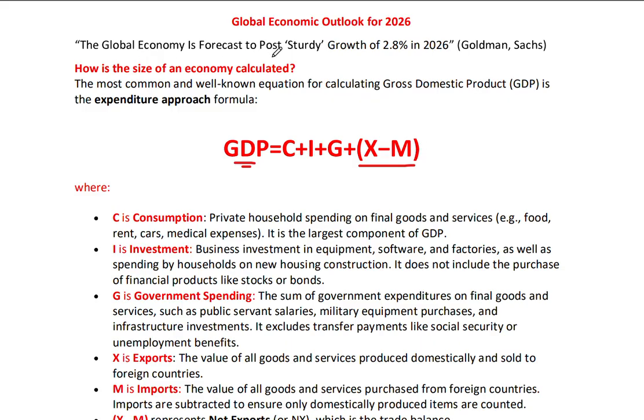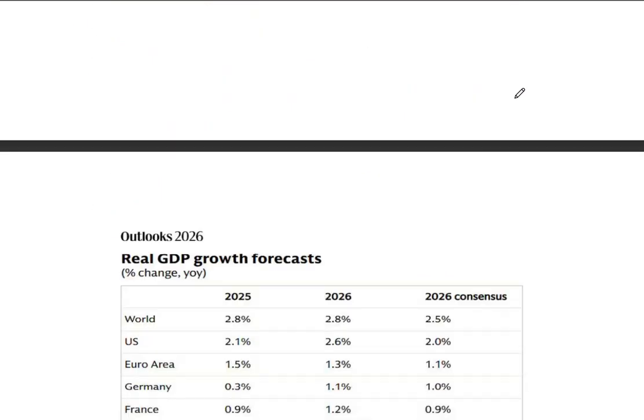According to Goldman Sachs, the global economy is forecasted to post steady growth of 2.8% in 2026. This is, however, still below pre-pandemic growth rates in the world. So one could say that the world economy is still in a recovery phase. But there are many threats that I will go through in this particular report.